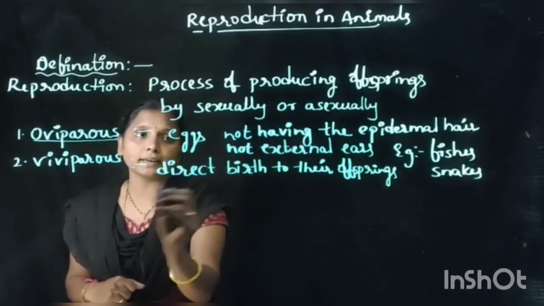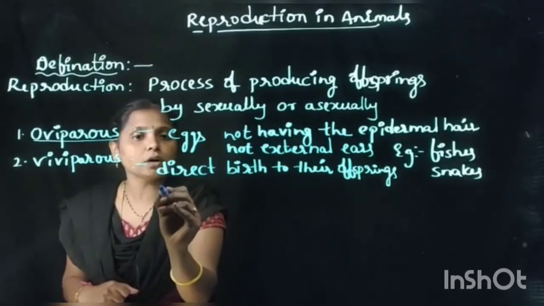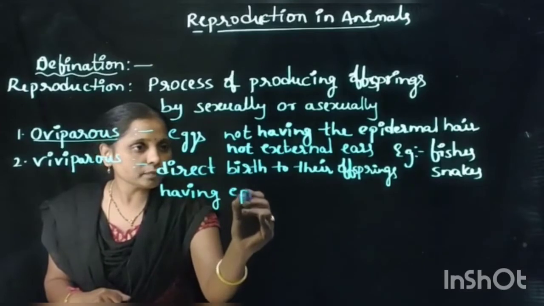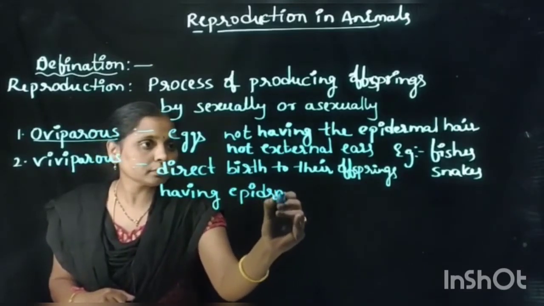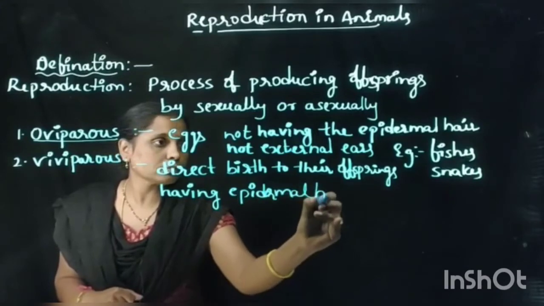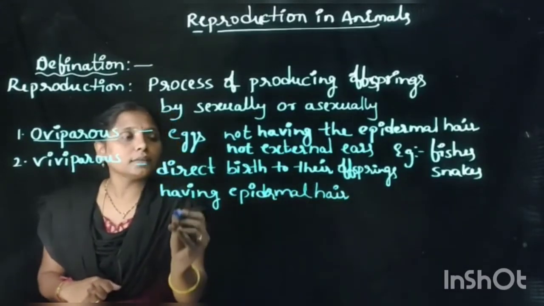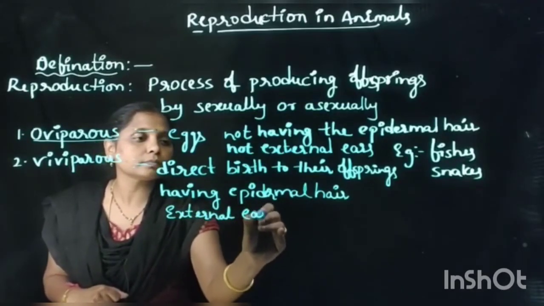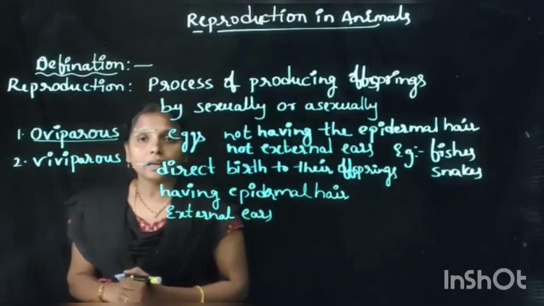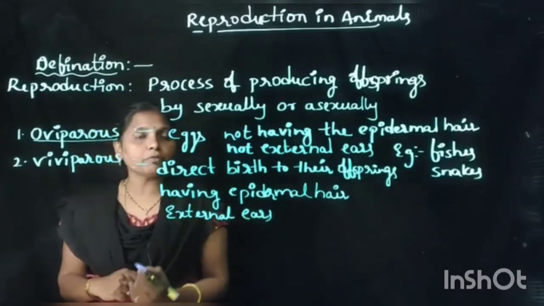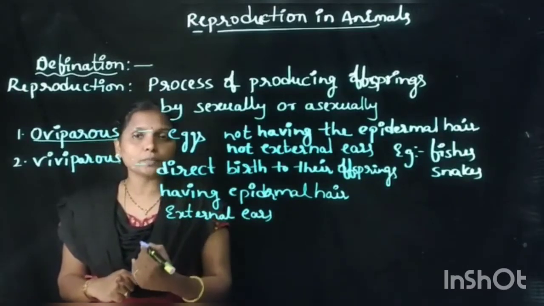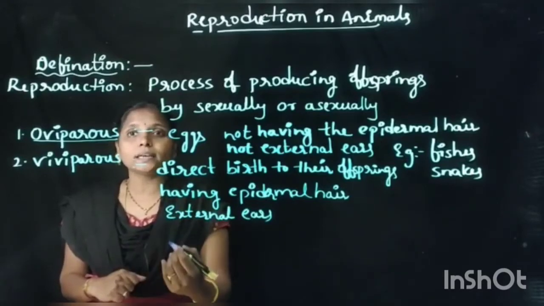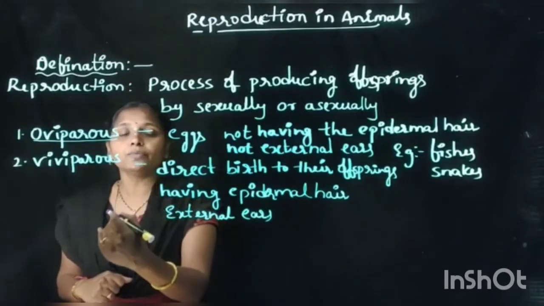By some characters, like these viviparous animals have epidermal hair on the body, and also they have external ears. So whenever we see any animal, if we find epidermal hair on its body and external ears, then we can consider that animal comes under the viviparous.